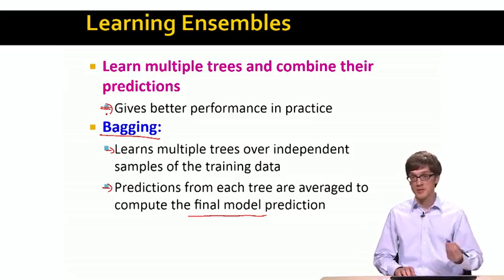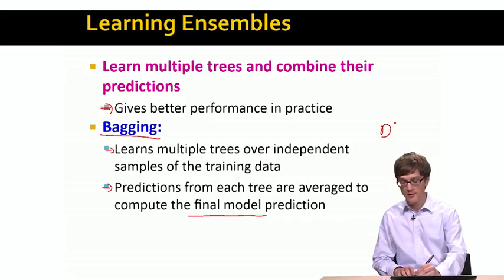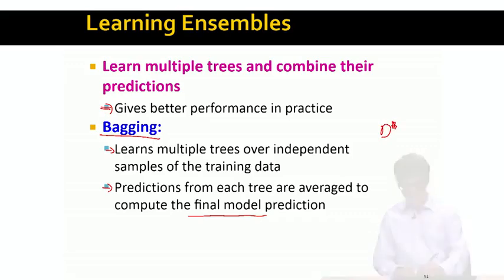So the idea is very simple. We will have our initial data set. We will create many random samples out of it. Let's call them D star 1, D star 2. This can simply be where we are sampling from D with replacement.